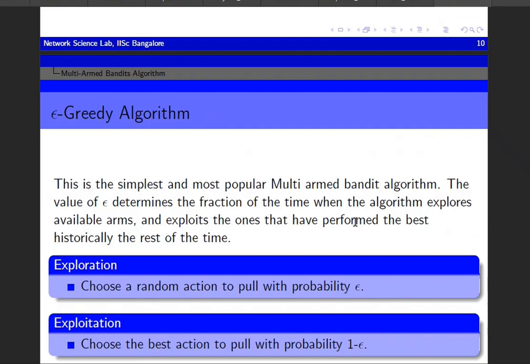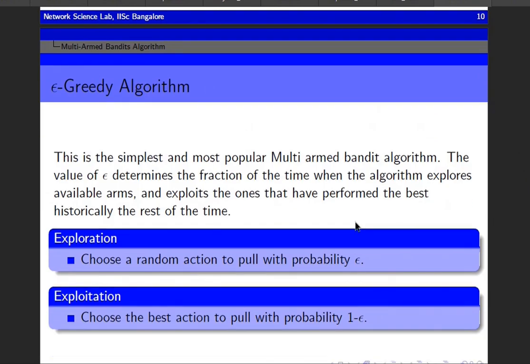Now coming to the first algorithm, the epsilon greedy algorithm. This is the simplest and the most popular multi-armed bandit algorithm. The value of epsilon determines the fraction of the time when the algorithm may explore available arms and exploit the one that performed the best historically the rest of the time. There are two operations, exploration and exploitation.